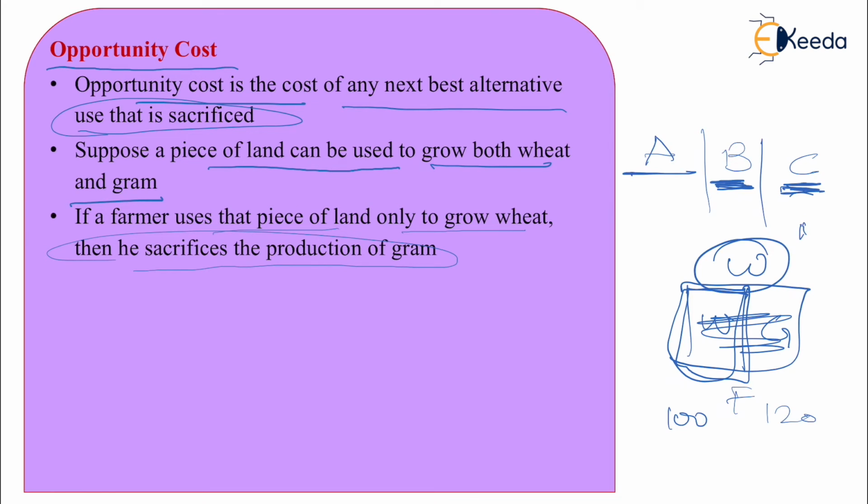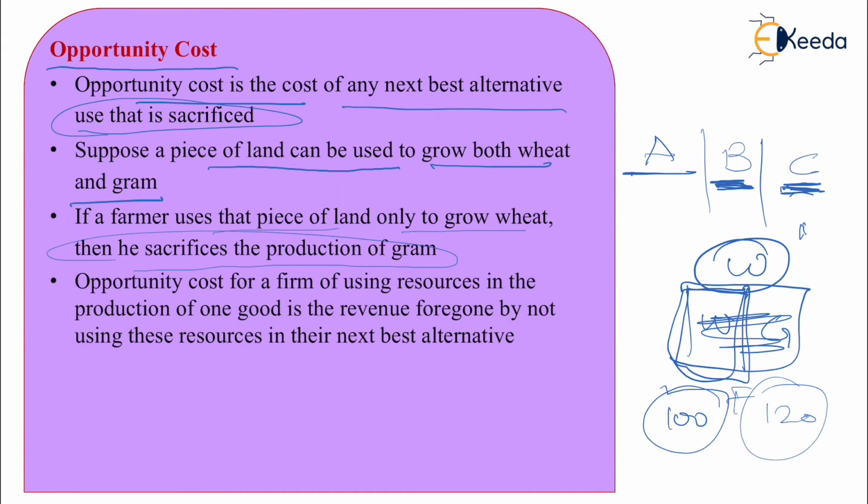But if you're growing both, because the land is suitable for both of those productions, you would have earned the benefit of wheat as well as the benefit of gram here. Hence the opportunity cost that you lost here is the growth of gram. Now, the opportunity cost for a firm of using resources in the production of one good is the revenue foregone by not using the resources in the next best alternative.